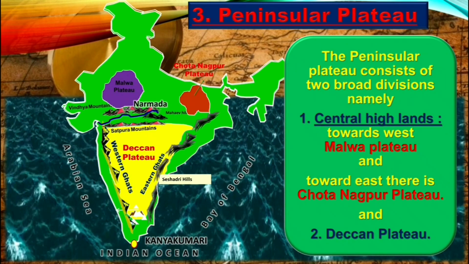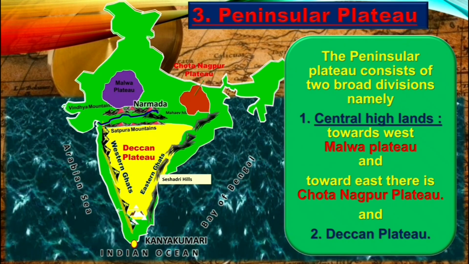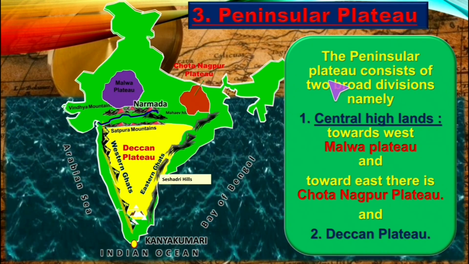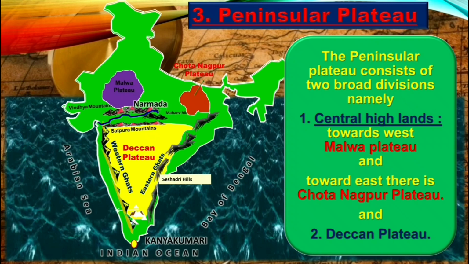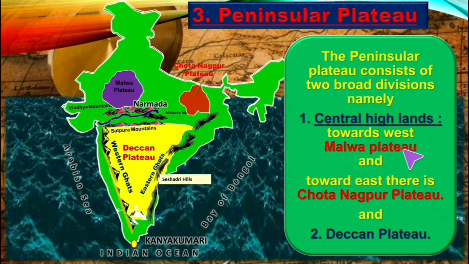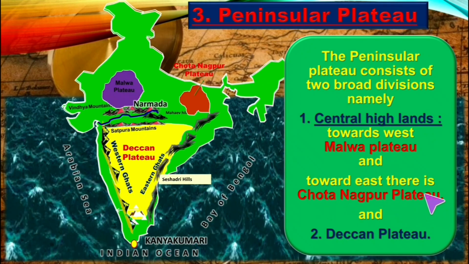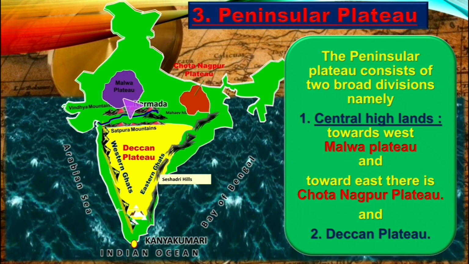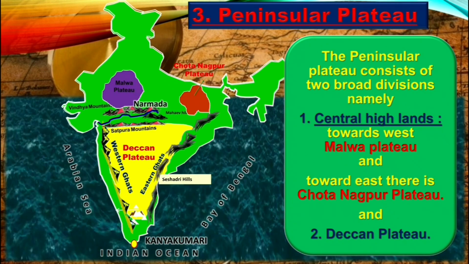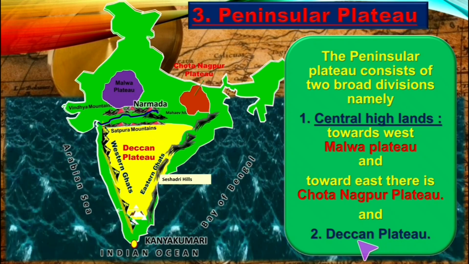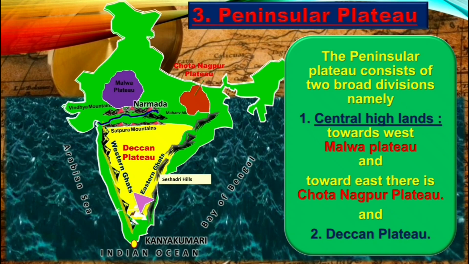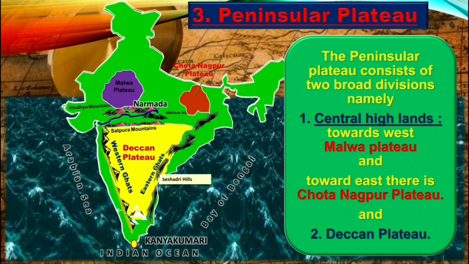The third physical division of India that we are going to study is the Peninsular Plateau. The Peninsular Plateau consists of two broad divisions, namely the Central Highlands, which consists of Malwa Plateau and Chota Nagpur Plateau. Here you can see this is Malwa Plateau, and here this is the Chota Nagpur Plateau. And then the main portion, that is the Deccan Plateau. Here you can see the yellow shaded triangular shaped plateau, that is known as Deccan Plateau.